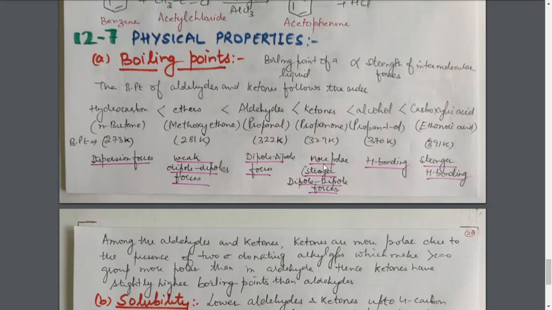The same case is here. Both have dipole-dipole forces. Even the ether molecule also has dipole-dipole forces, but due to the difference in polarity, they have different strengths of dipole-dipole forces. In the case of carboxylic acid, the OH group is more polar than in the case of alcohol. That's why here H bonding is much stronger.